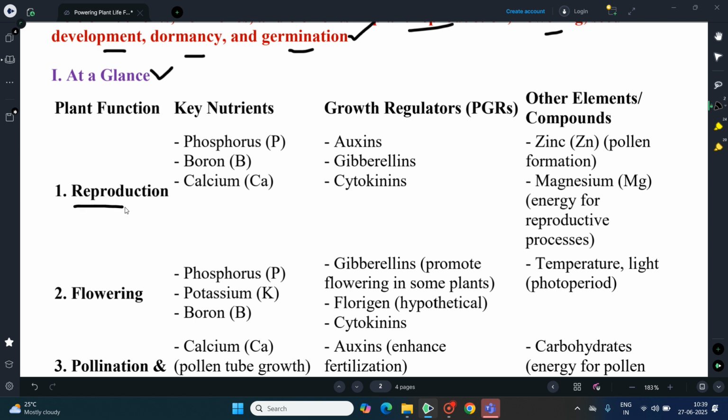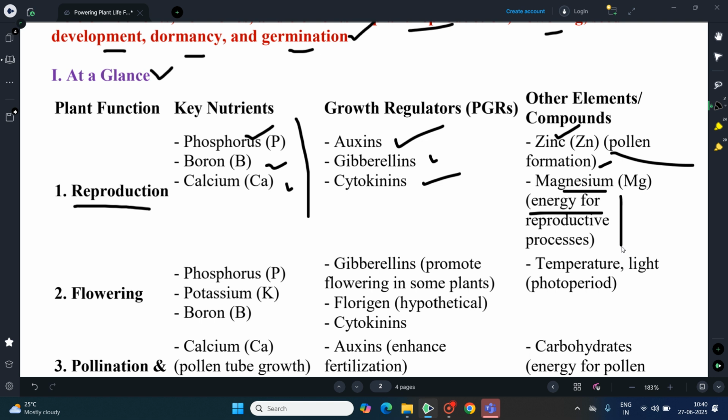With reference to reproduction, the key nutrients are phosphorus, boron, and calcium, and regarding growth regulators, auxins, gibberellins, and cytokinins play a major role in reproduction. And other elements like zinc are involved in pollen formation. Magnesium is involved in the production of energy for reproductive processes.